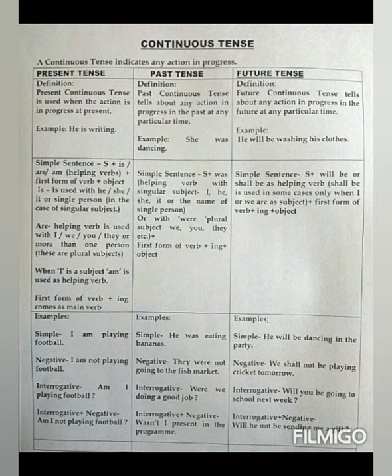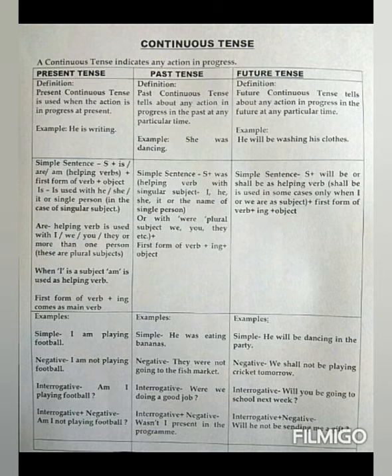Now let's discuss future tense, or you can say future continuous tense. The definition is: future continuous tense tells us about any action in progress in the future at any particular time. Example: he will be washing his clothes.